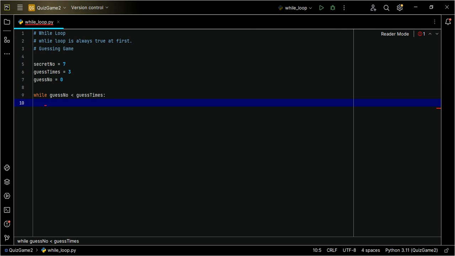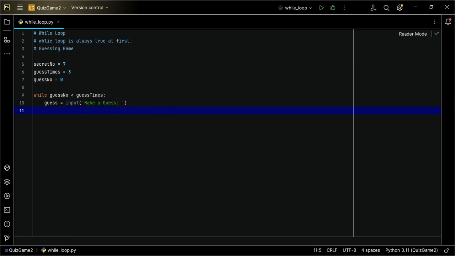While it is less than, you should always do what? First, you need to ask the user, okay, make a guess. Guess equals input, make a guess. So we ask the user to make a guess.